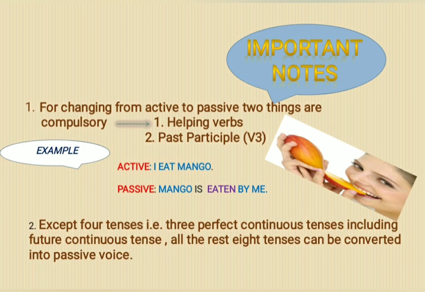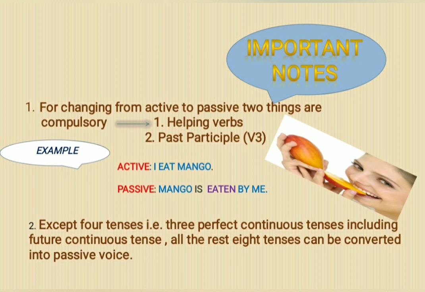Now, second most important note. Dear students, always remember, basically we have three tenses: present, past and future. And each tense has 4 subtenses. In this way, we get a total of 12 tenses. This I have already taught in my tense video.